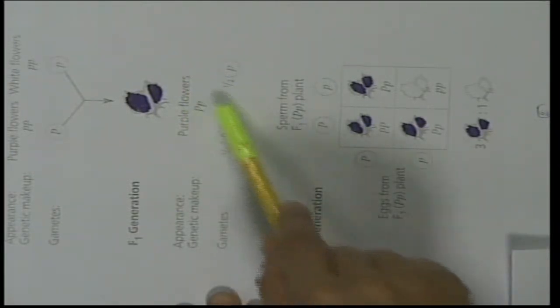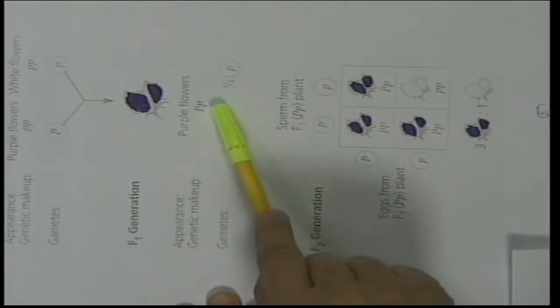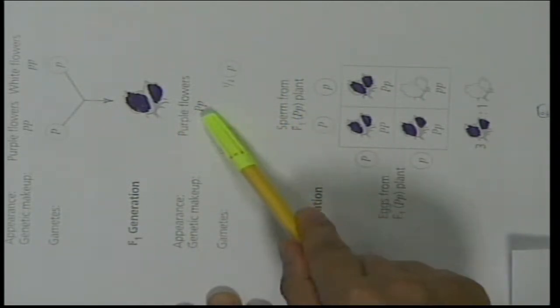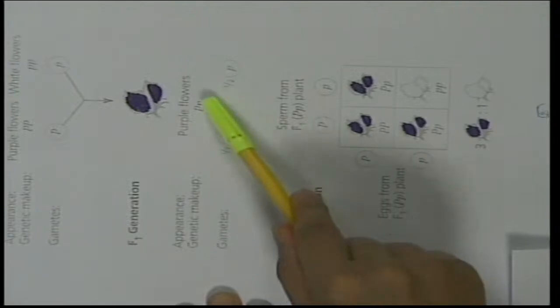So when you take two plants of this type and cross them, this is what you are going to find. The gametes that can be produced from this kind of flower are one big P and one small p. Half of all the gametes will be big P, half will be small p.